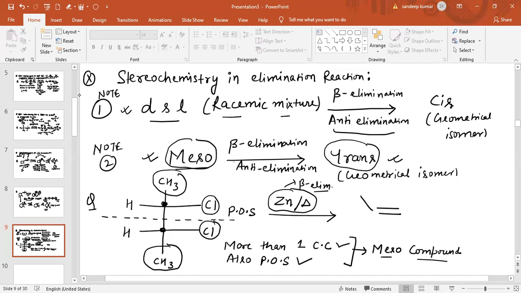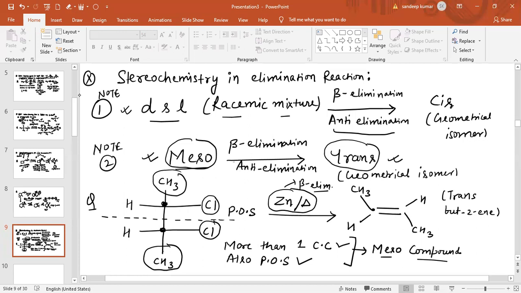One of the CH3 groups will come in this position, another CH3 group will come in this position. So the trans product is obtained. This is basically trans but-2-ene. So this product is obtained, which is trans but-2-ene.